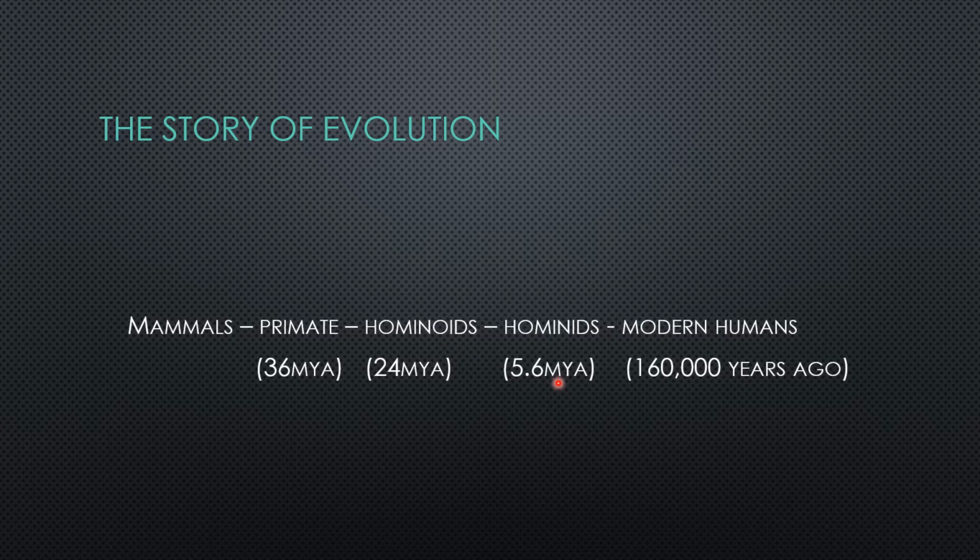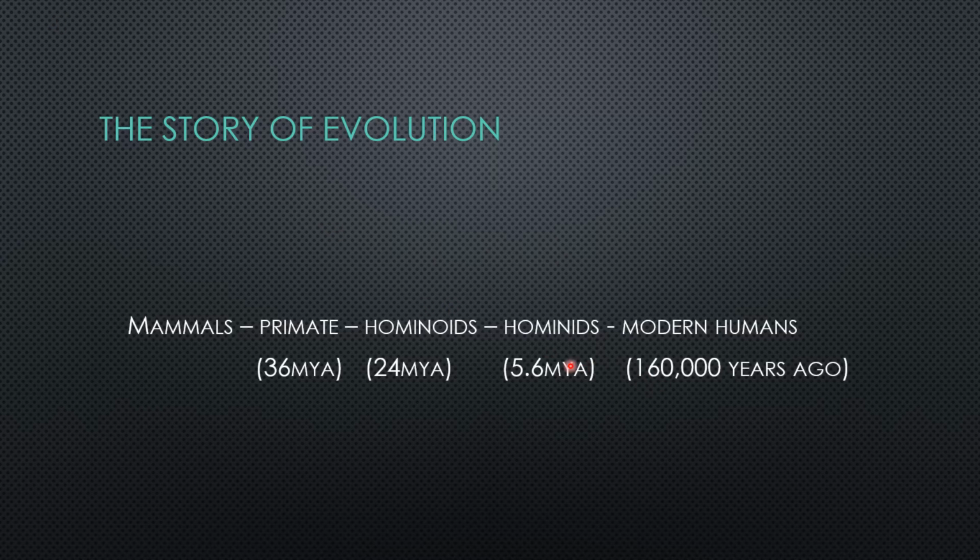Between 5.6 million years ago and 1.8 million years ago, hominids evolved from hominoids and share certain common features and have major differences as well.